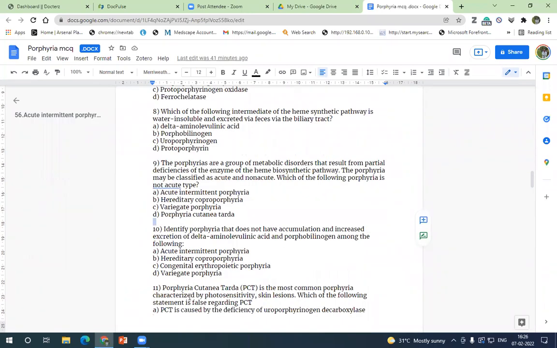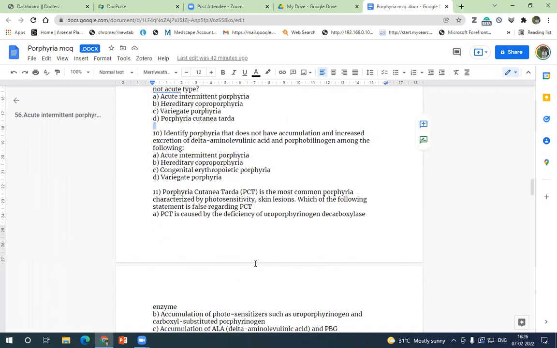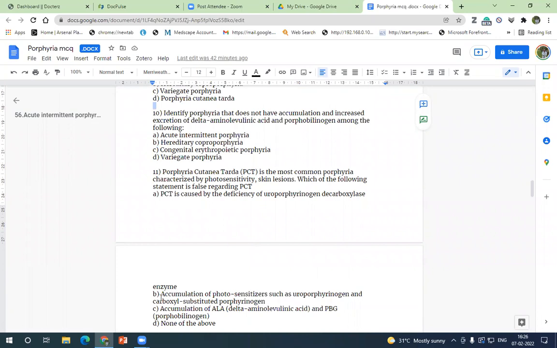PCT, the most common porphyria, is characterized by photosensitivity skin lesions. Which of the following statements is false regarding PCT? For PCT, you have to know decarboxylase. So porphyria cutanea tarda is a deficiency of uroporphyrinogen decarboxylase. So that is the right answer. We have to identify the false one.